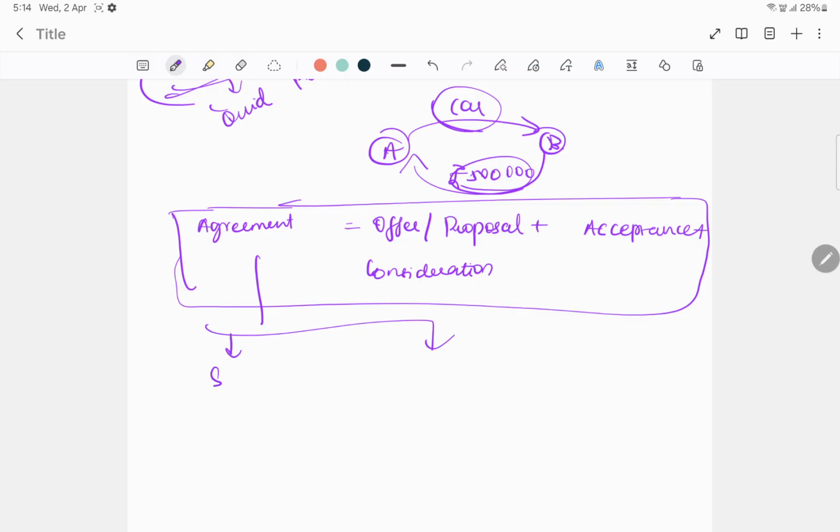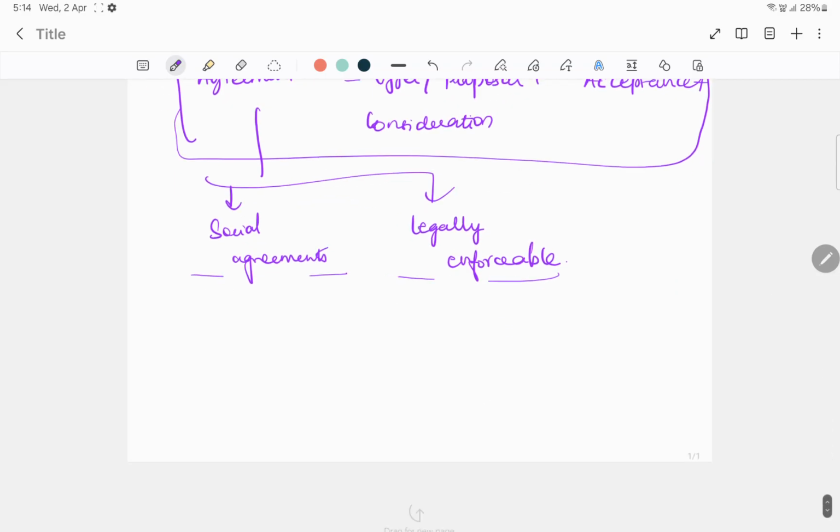So again, this can be divided into two categories: social agreements and the ones that are legally enforceable. Now, what do you mean by this? Let's take an example of a social agreement.